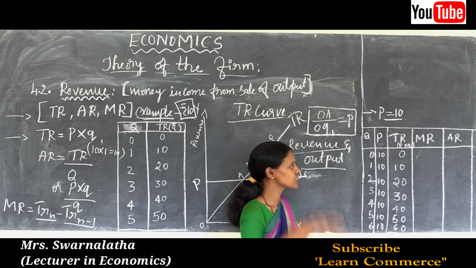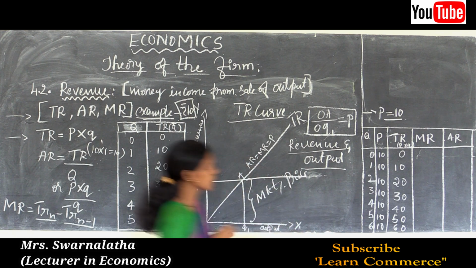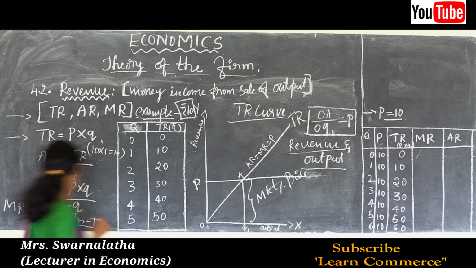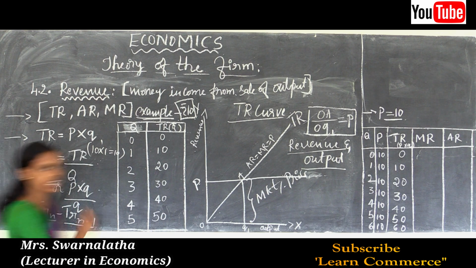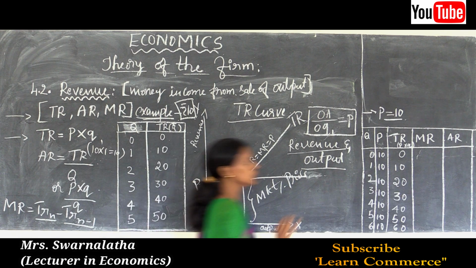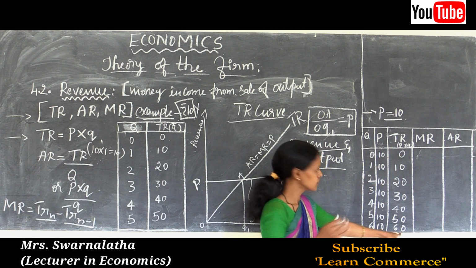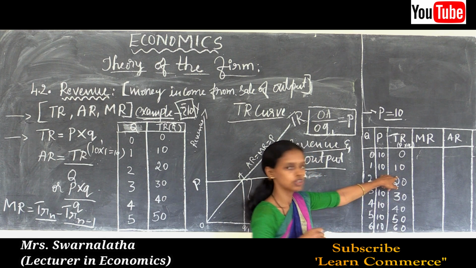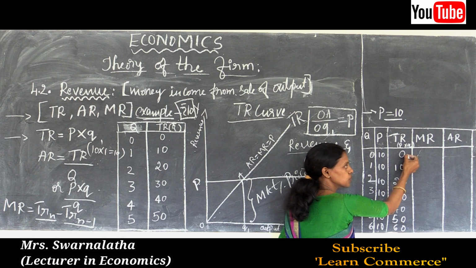How to get the marginal revenue? As I said, the formula to calculate marginal revenue is MR is equal to TRn minus TRn minus 1. TR means total revenue of the current unit minus total revenue of the previous unit. Total revenue of the current unit is 0, and the previous unit is also 0.